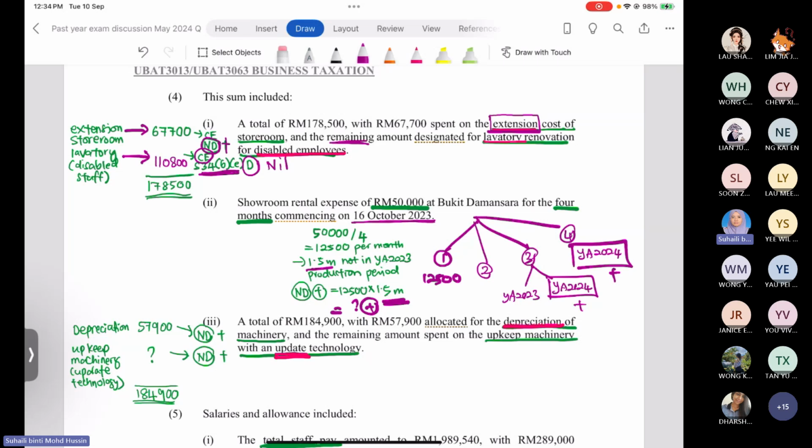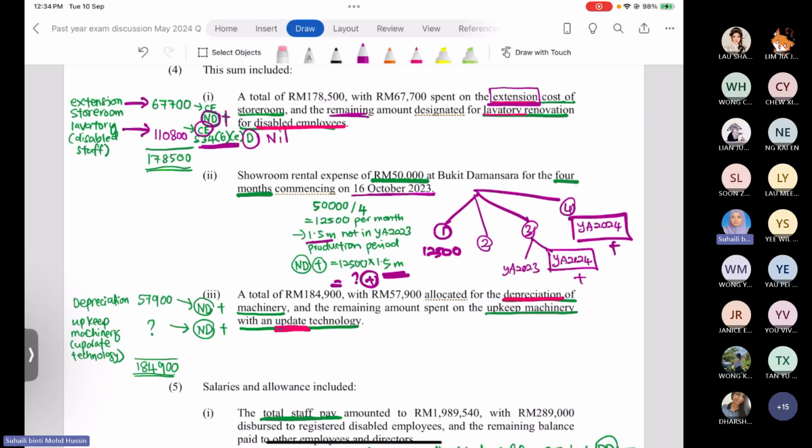Okay, so this one is totally similar with the tutorial question. This question for number 4.2 is similar with the question in the tutorial. Right, so that is number 4.2. Now we go for number 4.3.